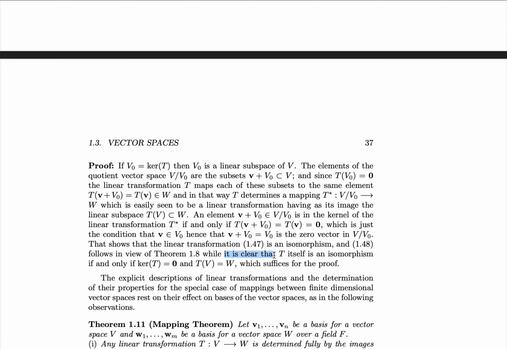we will note that it's clear that T itself is an isomorphism if and only if the kernel of T is equal to the zero vector. This is because if the kernel of T is the zero vector and T of V is equal to W, then T is an isomorphism because it has a zero kernel and it covers the entire space W. Therefore, it's an isomorphism. Fantastic. That's our proof of the rank nullity theorem using two lemmas that we've just proven in previous videos.